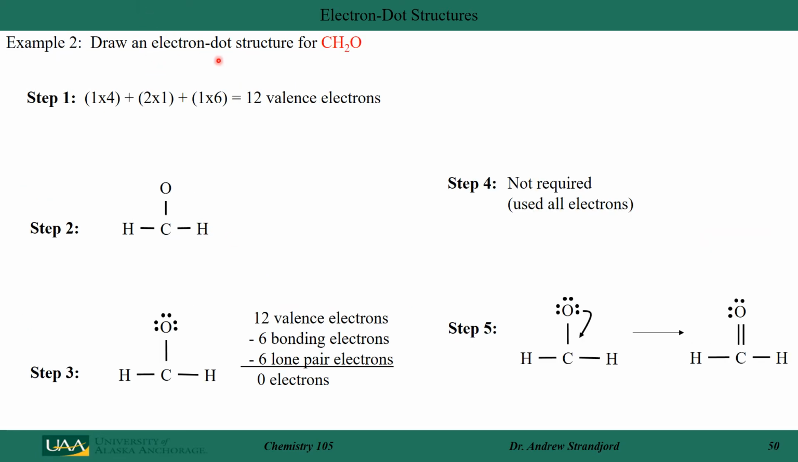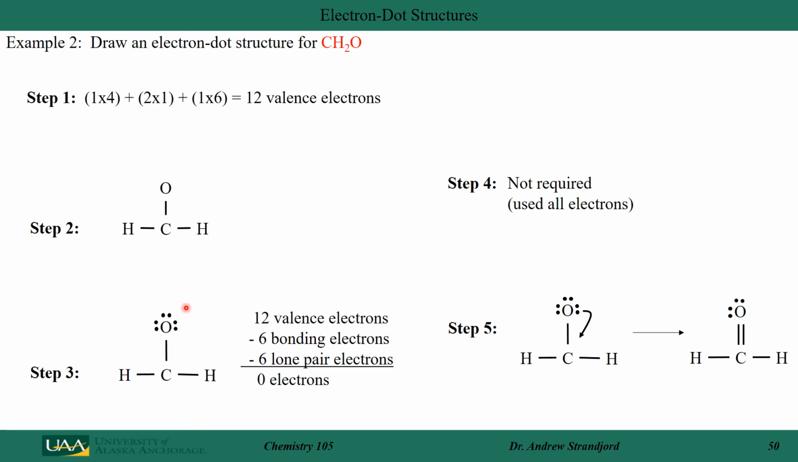Let's do the electron dot structure for CH2O. Carbon brings in 4 valence electrons. Each hydrogen brings in 2. My oxygen brings in 6 for a total of 12 valence electrons. I arrange them with my least electronegative in the center, using up 6 electrons to form single bonds between my carbon and hydrogens and my carbon and oxygen. So that's 6 bonding electrons.